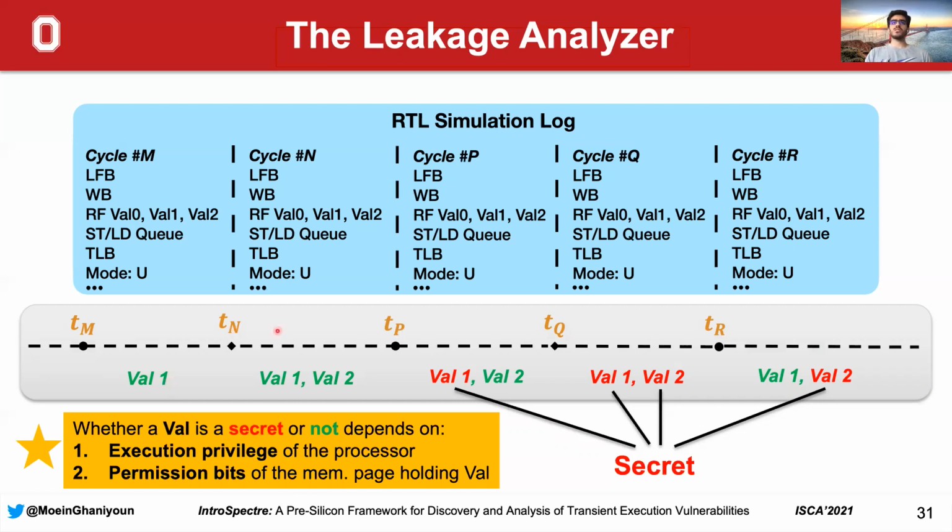So for Tn to Tp, we have 2 values, but none of them are secrets again. For Tp to Tq, value 1 is secret now. So this means that either the processor has lost its privileges to access this value, or the permission bits of the memory page holding this value has been changed, and this value is inaccessible. So for Tq to Tr, both values are secret, and for after Tr, value 1 is not secret anymore, but value 2 is still secret.